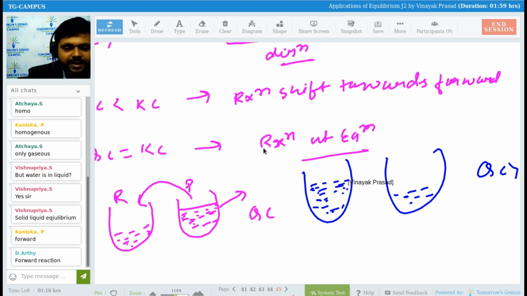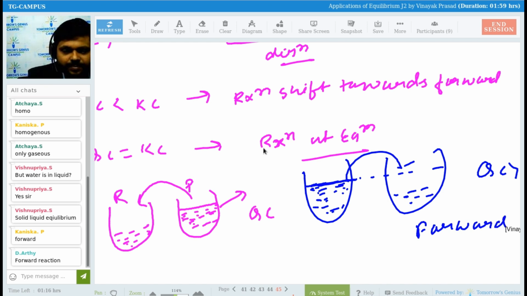If it is having more reactants, it will have to do more reactions towards the forward side to attain the same amount of reactant here also. Then only will we have the equilibrium condition, yes or no? So to attain the equilibrium condition, the reaction will shift towards the forward direction. Is it okay, guys?